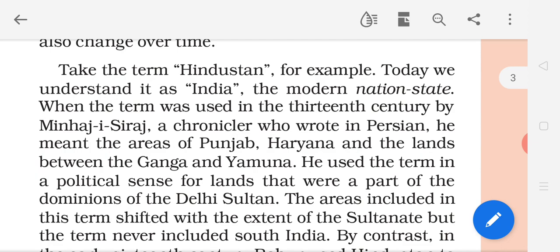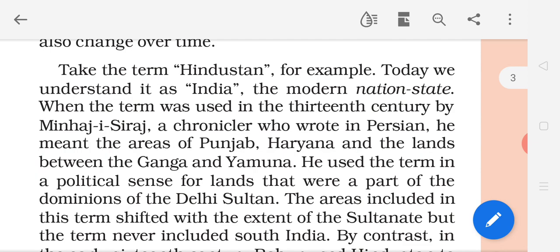He used this word to describe a particular area, not our whole country. The areas of Punjab, Haryana, and the lands between the Ganga and Yamuna.